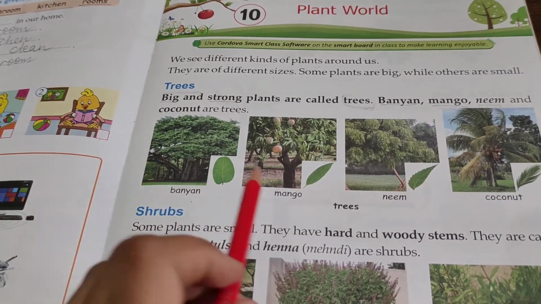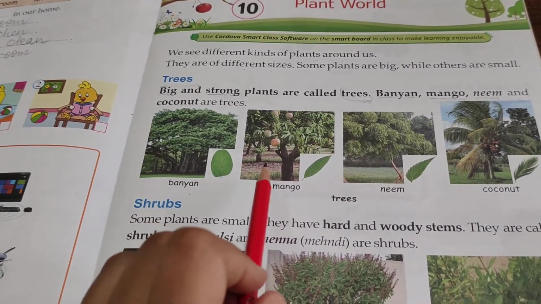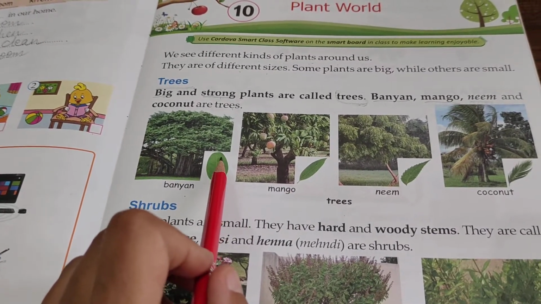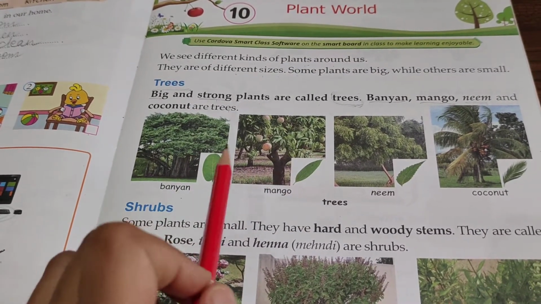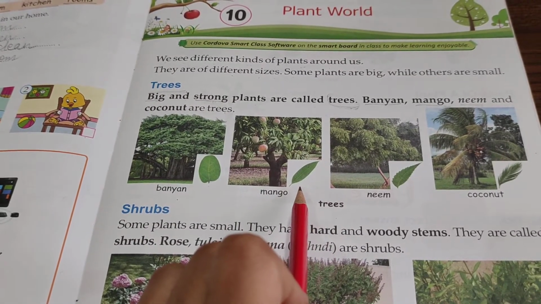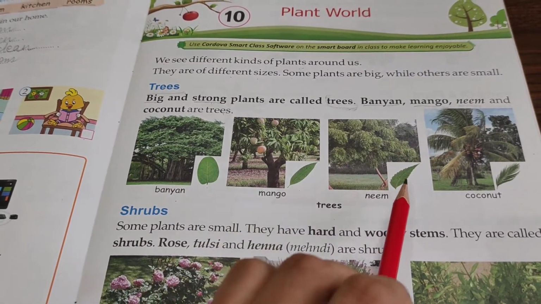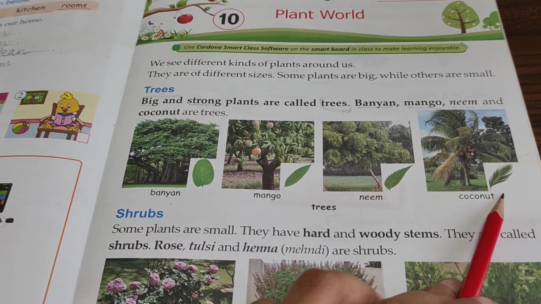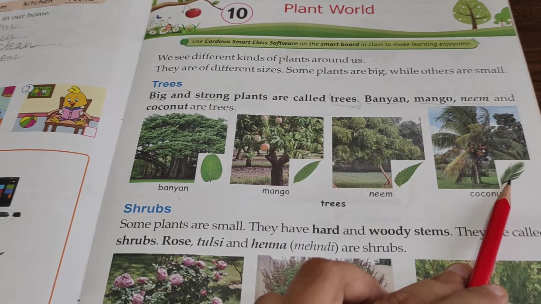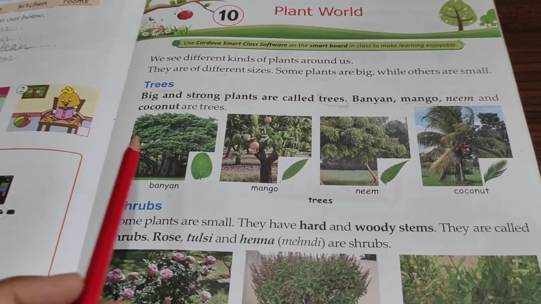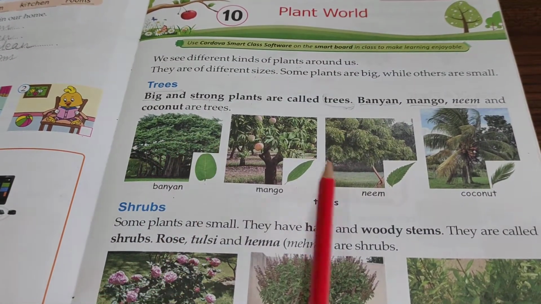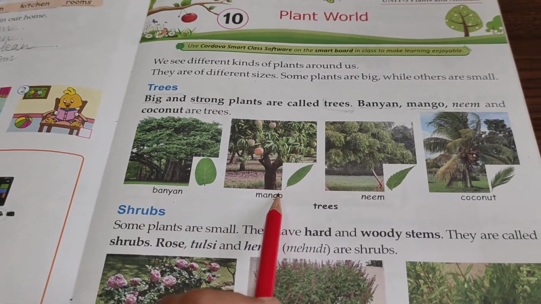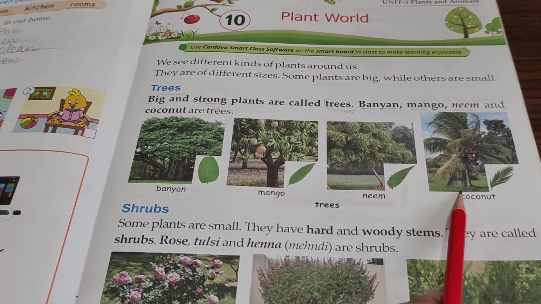Okay, then comes your mango tree. First of all, see in this picture, this is a leaf of a banyan tree. In this second picture you can see this is a picture of a mango tree, then this is a picture of a neem tree, and this is a picture of a coconut tree, and this is its leaf. Okay, so how many examples are given here? What are the examples of trees? Banyan tree, mango tree, neem tree and coconut tree.